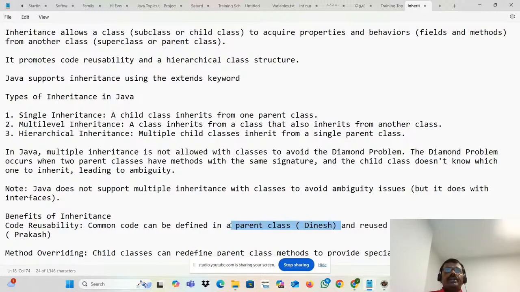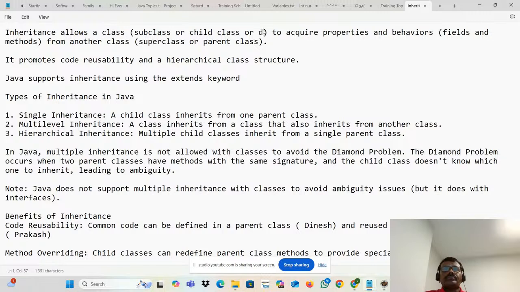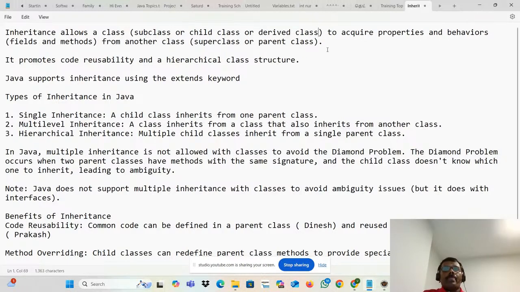How is it going to happen? That will happen with the help of inheritance. That is one of the OOPS concepts. Let's go for some theory. Inheritance allows a class, they can call it a subclass, a child class, or a derived class, whatever it is, to acquire the properties and behavior from another class.